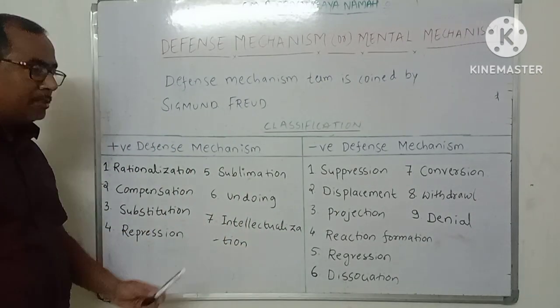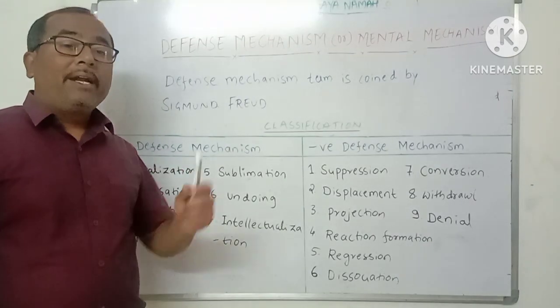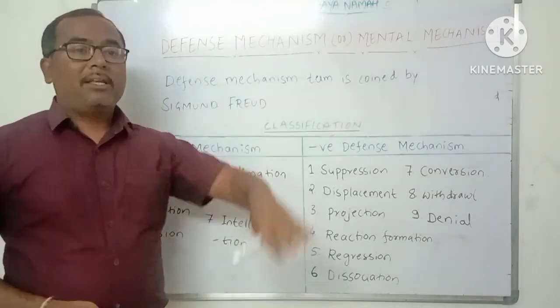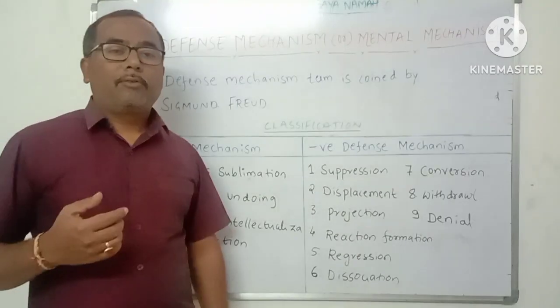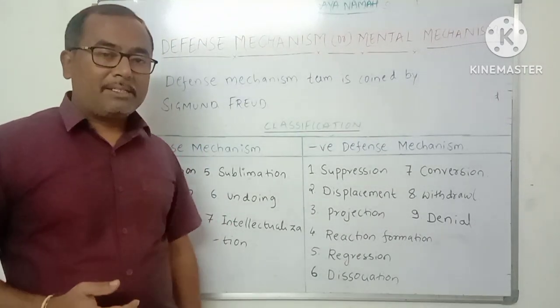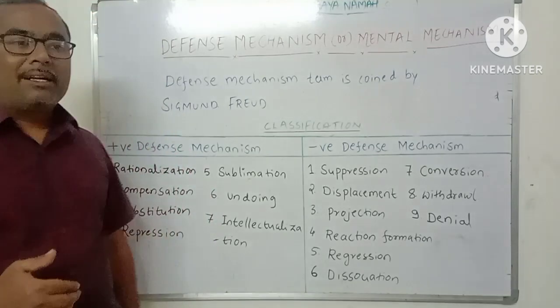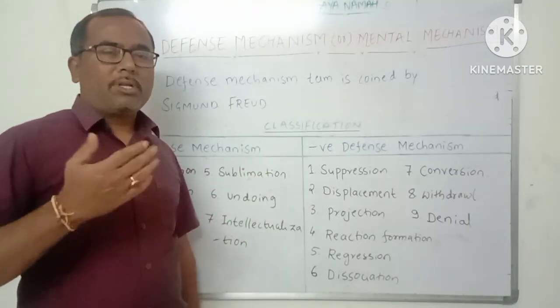Next is substitution. Substitution means that whenever a person is unable to meet his goals or desires, he finds other substitutes and is satisfied with getting them. For example, a student who is an aspirant for medical seats, preparing for MBBS, is not able to get a medical seat because his score is low.